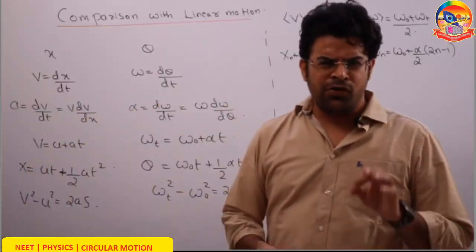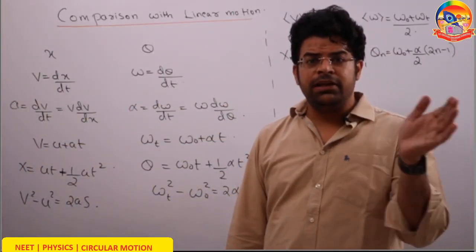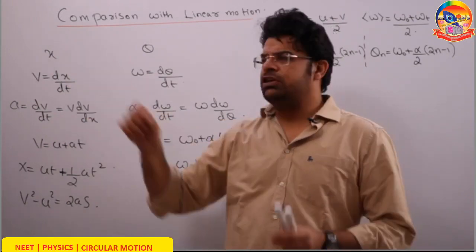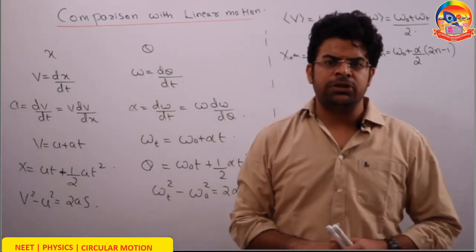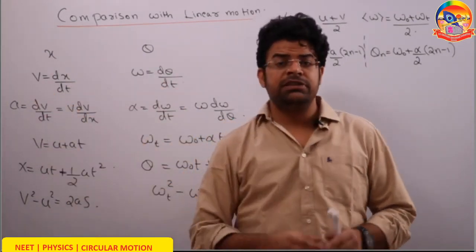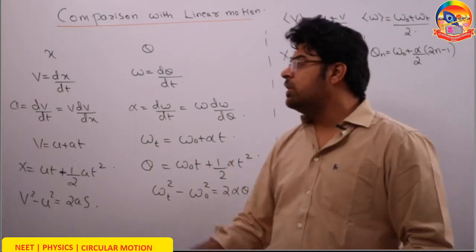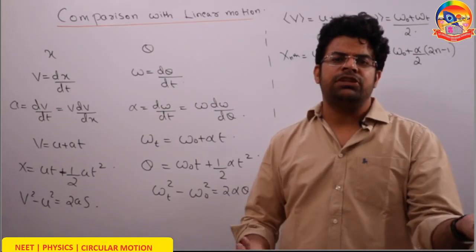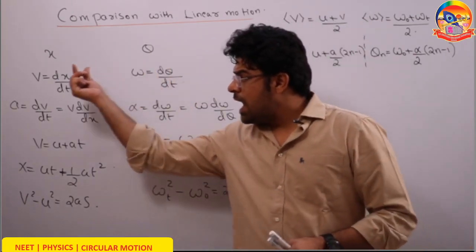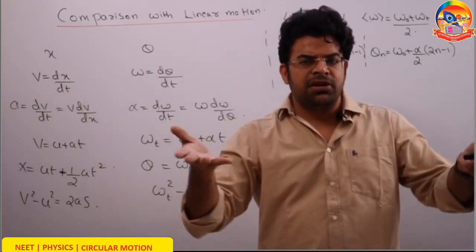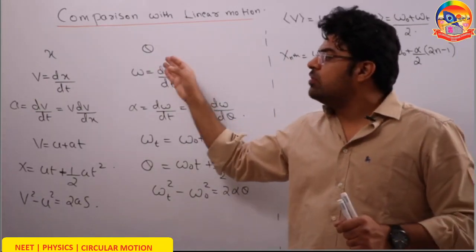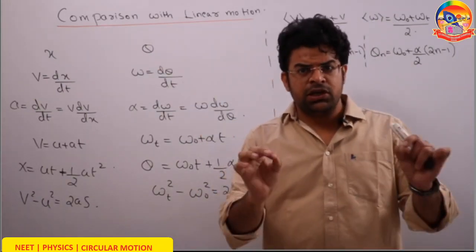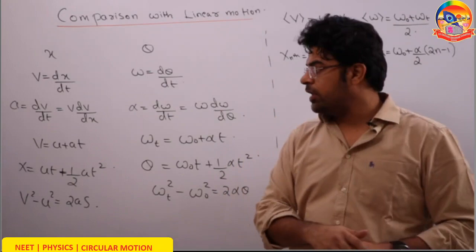So now what we are going to do is a comparison between linear and angular motion. In linear, we have got displacement. In angular, we have got angular displacement. In linear, we have got velocity, which is the rate of change of position with respect to time. In angular, we have got angular velocity, which is the rate of change of angular displacement with respect to time. The average linear velocity is total displacement upon total time taken. The average angular velocity is the total angular displacement upon total time taken.